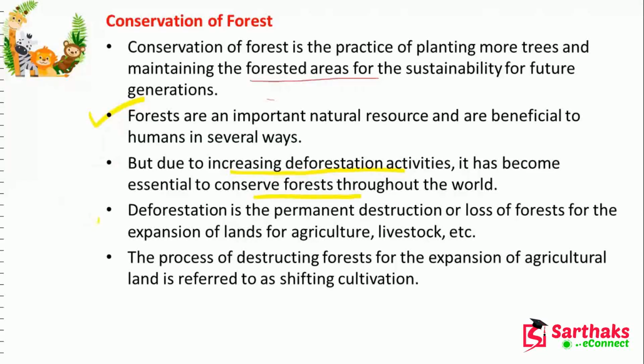So we have to stop this, but we should not do the type of agriculture which just reduces the amount of forest. The process of destroying forest for the expansion of agricultural land is referred to as shifting cultivation. Do rotational cultivation instead. Don't increase the areas of cultivated land. One season, one crop. Next season, another crop. Like that, you go for rotational cultivation.